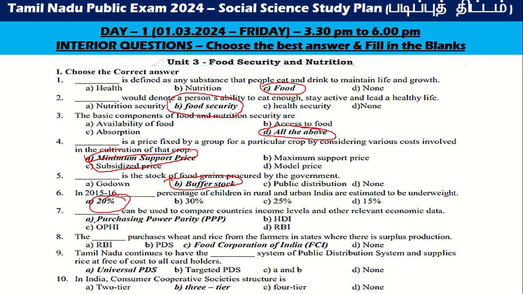Purchasing power parity. Corporation of India. Universal PDS. Consumer cooperative structure is 3 tier.